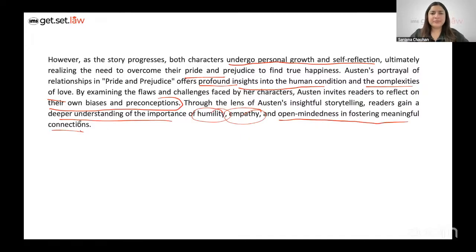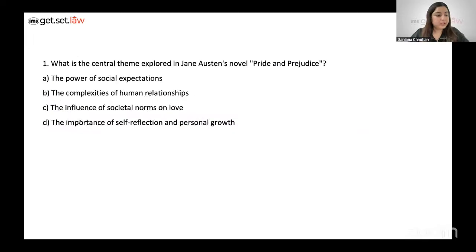Now, overall, there are a couple of keywords here this time around, and maybe a lot of keywords. It's not just focusing on the impact of pride and prejudice in relationships, but you see there are keywords of humility, empathy. So, as a layperson, I personally feel it would be slightly difficult for me to remember all the keywords by heart. But thinking that I have understood the passage, let's just read the questions one by one. Now, the first question here, it says, what is the central theme explored in Jane Austen's novel Pride and Prejudice?